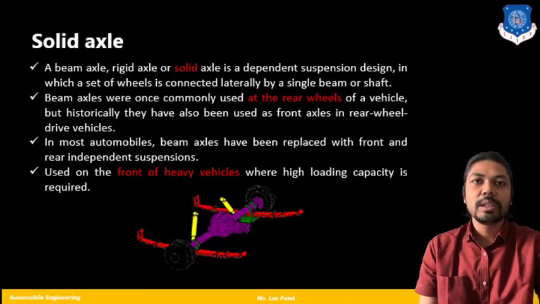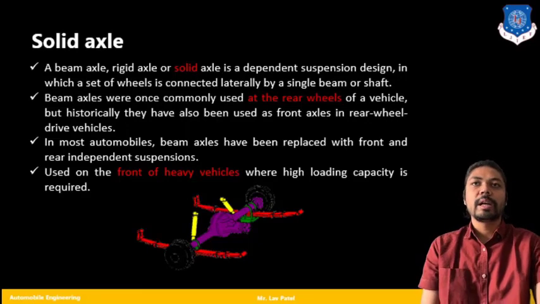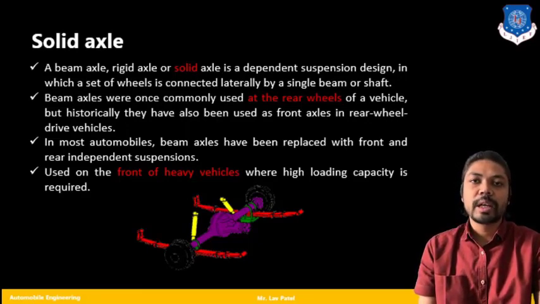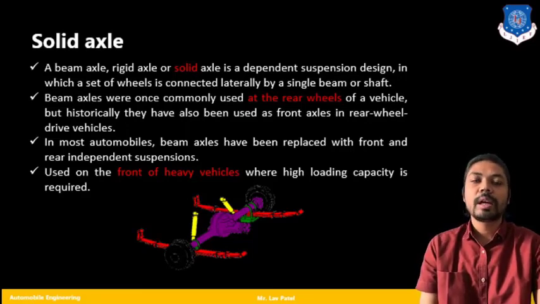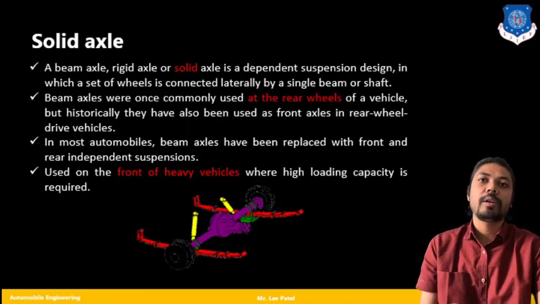Our main aim is to compensate each and every force produced by the individual tire. If my left wheel is going to take some load, that load is going to shift with the help of the right tire also, so that compensation is required. This kind of compensation will be done by the beam axle, rigid axle or solid axle.